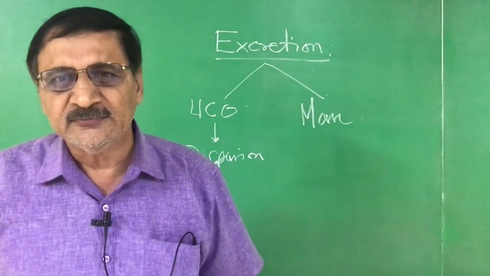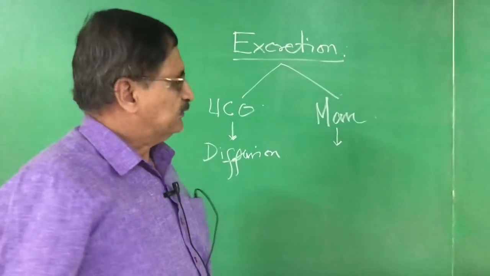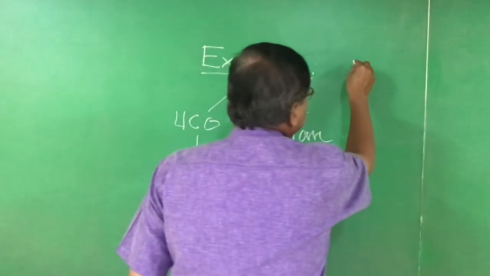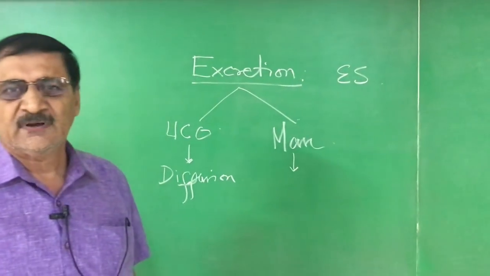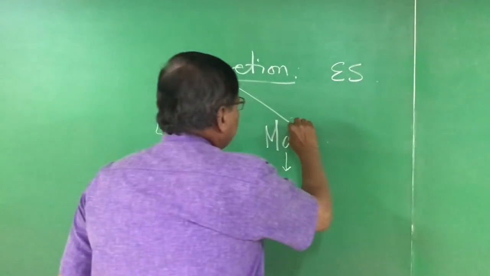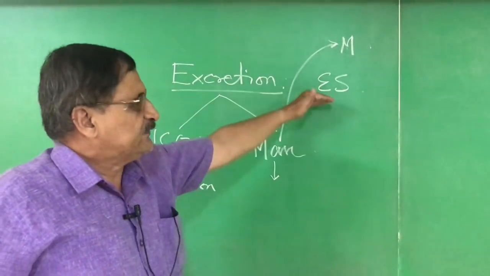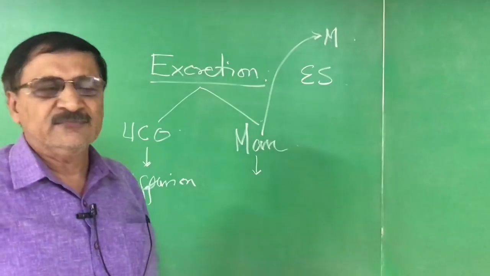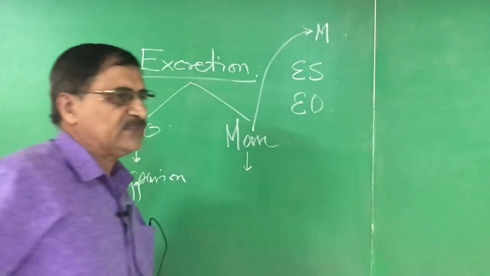Right? So, in man, there is a system called the excretory system. So, the organism is man, the system is the excretory system, then excretory organs.